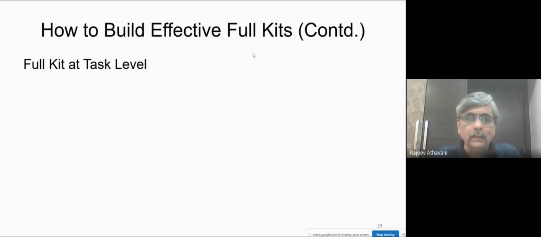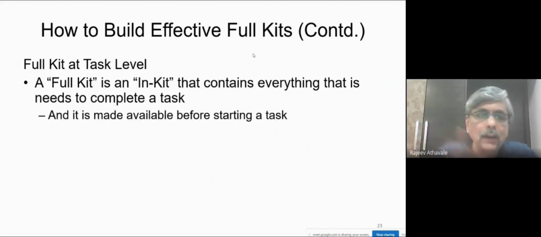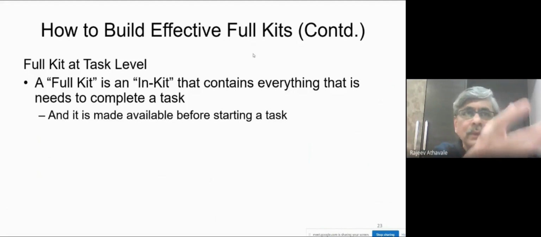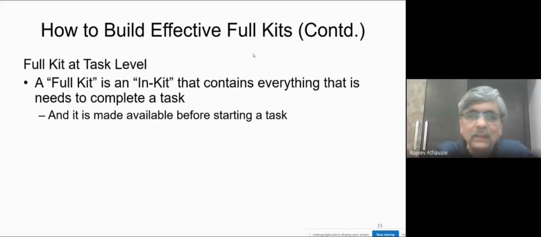Now, as I said earlier, full kit can be at order level or project level or part level or sub assembly or assembly level, but also the full kit can be at task level. So what is that? See, tasks are rarely standalone. They are dependent on the predecessors, and the next tasks are dependent on the current task. And many times the tasks are dependent on various other tasks in different paths.